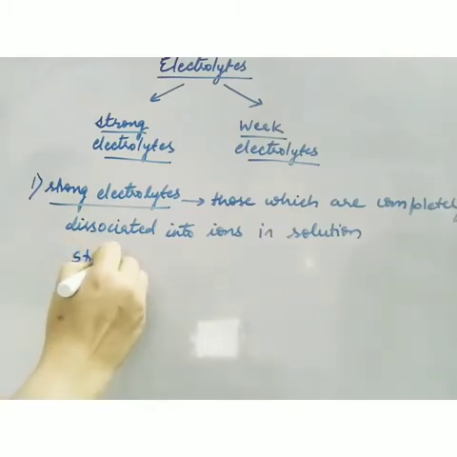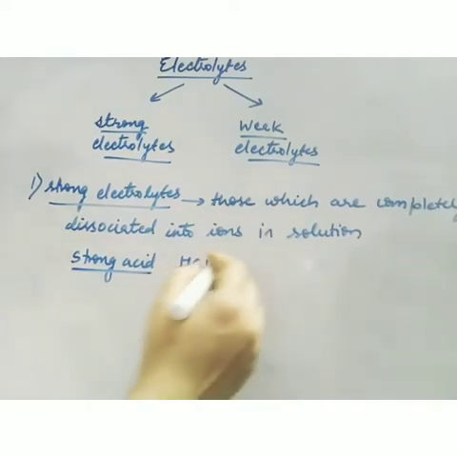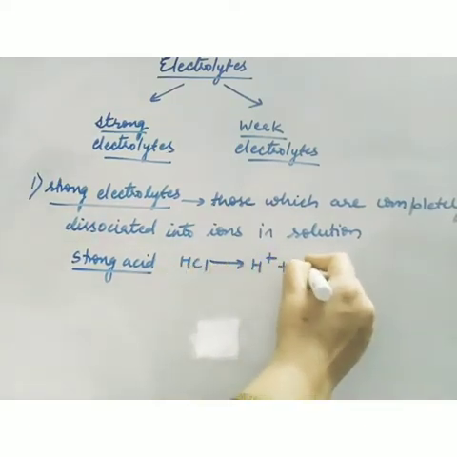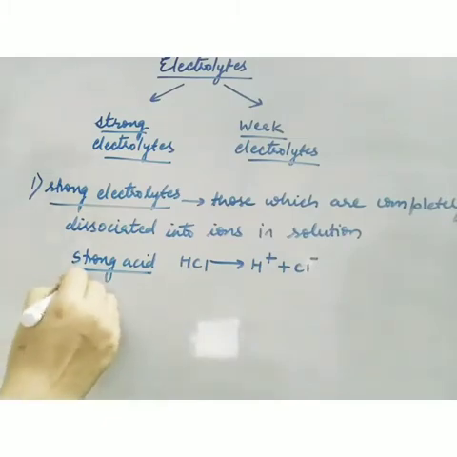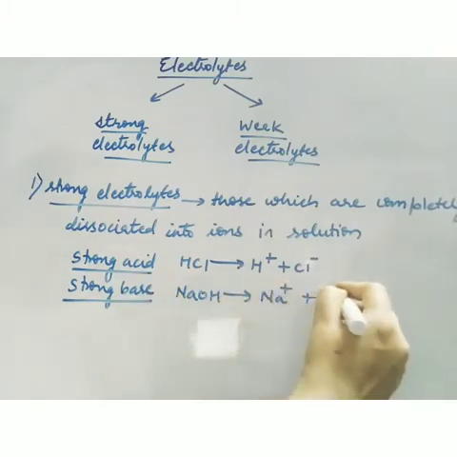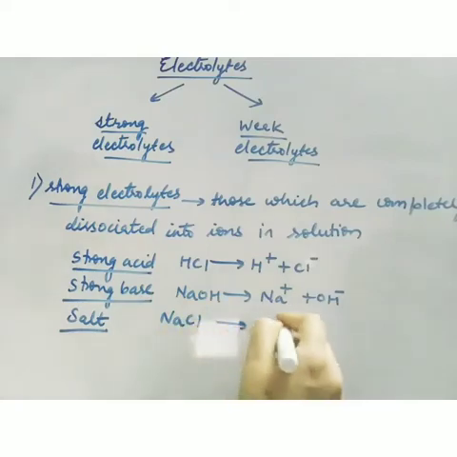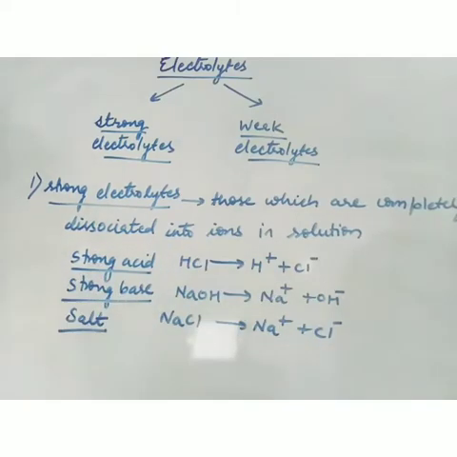We have a strong acid here, for example HCl. If this HCl is dissolved in water, it will be completely dissociated into H plus and Cl minus. We have a strong base, for example NaOH. It is dissociated into Na plus and OH minus. And likewise we have a salt, for example NaCl. When dissolved in water, it will dissociate into Na plus and Cl minus. So these electrolytes are completely dissociated into ions, meaning they form 100% ions. So definitely their current carrying power will be more.